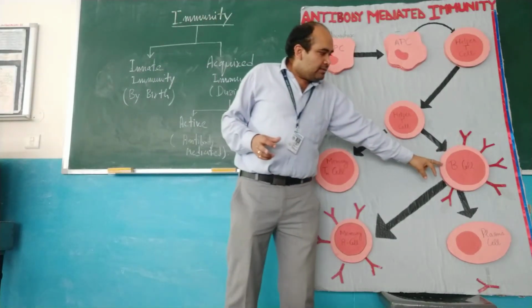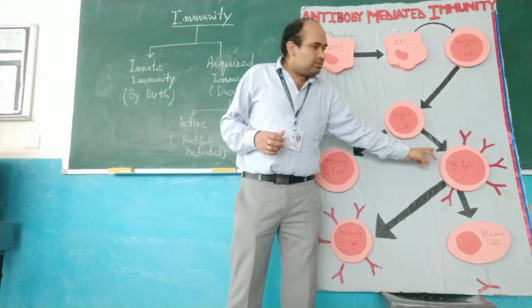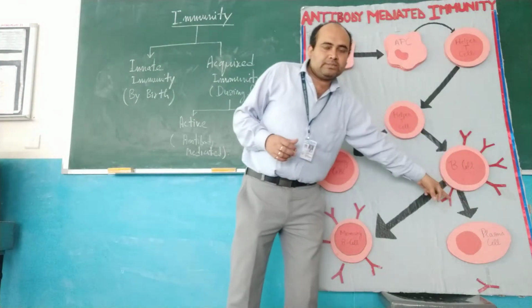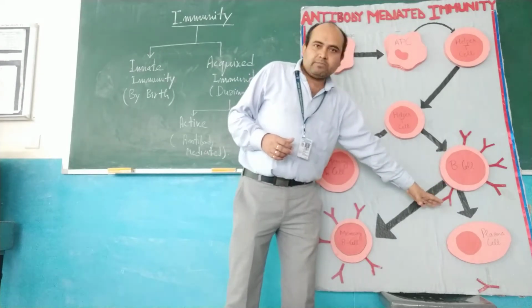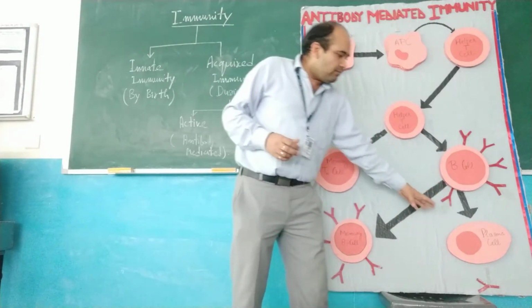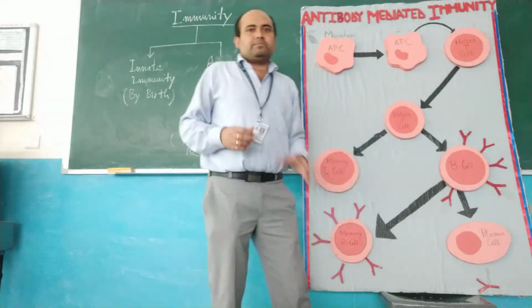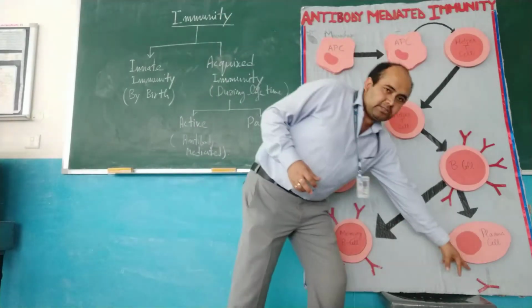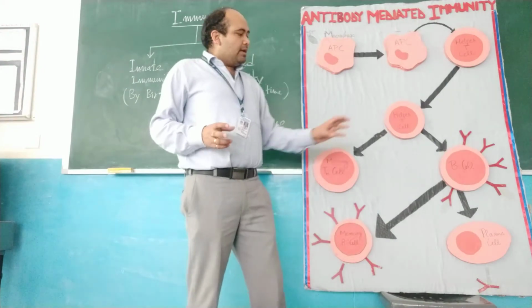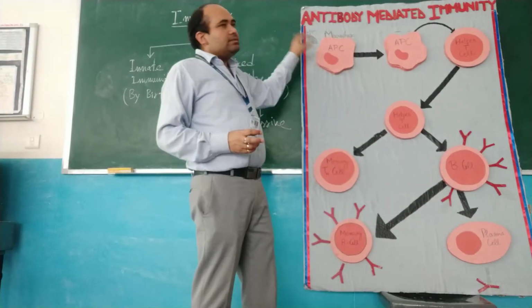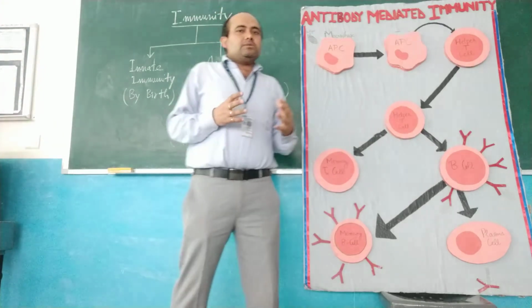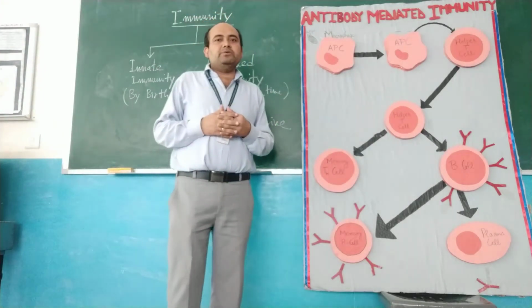See this. Then this B cell starts producing Y-shaped antibodies, and finally this B cell is converted into a plasma cell, and the plasma cell finally forms these Y-shaped structures, which are antibodies. And these Y-shaped antibodies will destroy these antigens. So this is our active immunity.